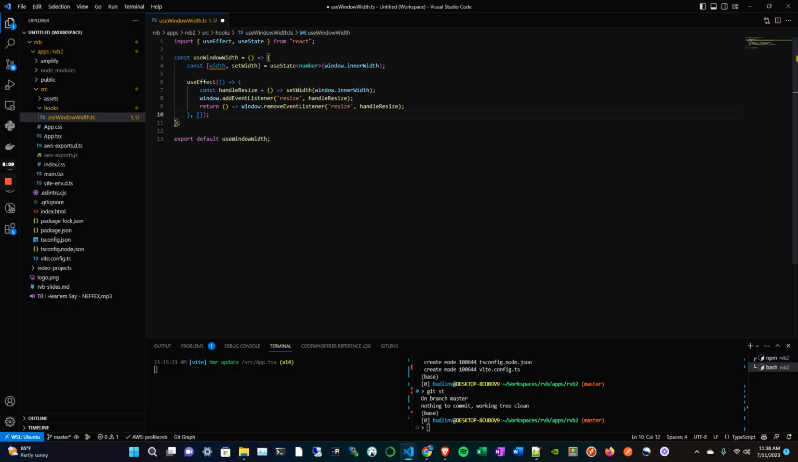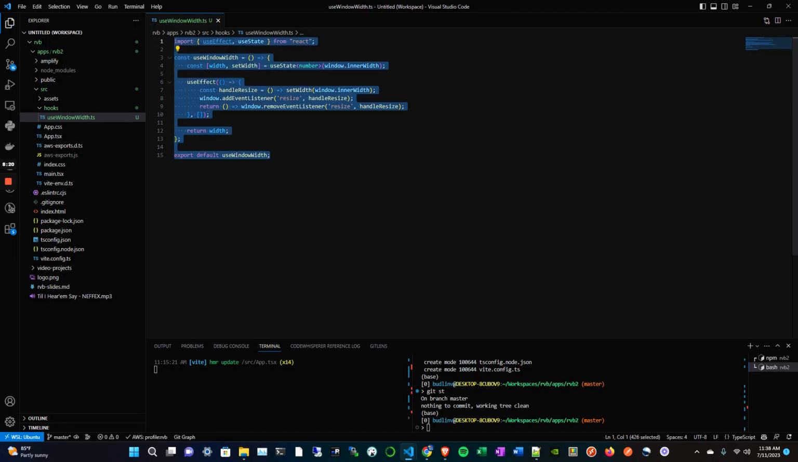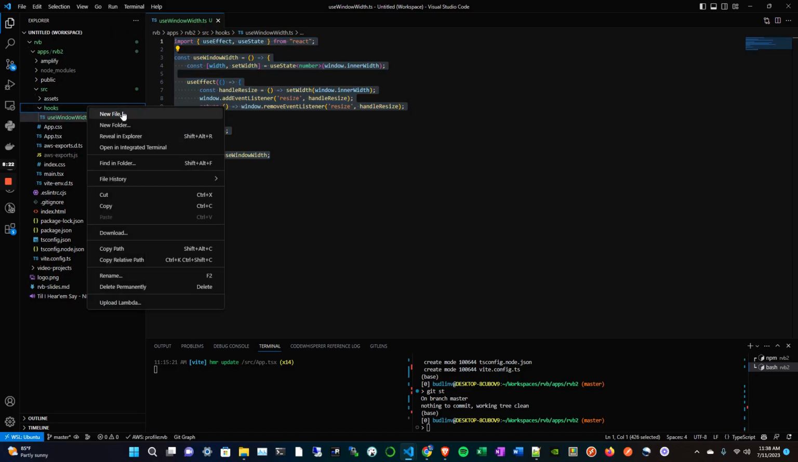But yeah, let's make sure, does everything look good? Everything looks great. So then all you need to do is return the width, and we have a functional hook. So we're going to copy all of this code, and we're going to do the same thing for height.